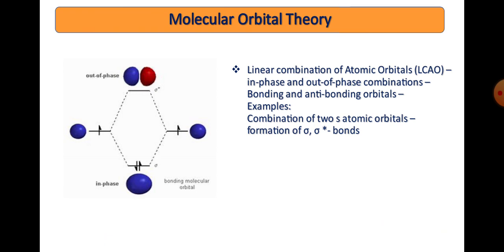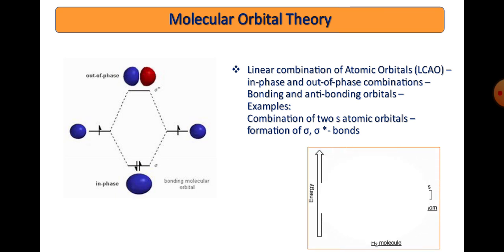This picture explains two atomic s orbitals, for example in the hydrogen molecule, one H and one H mixed together to give two molecular orbitals, that is sigma and sigma star. Sigma is the bonding region, while sigma star is the anti-bonding region. Bonding molecular orbitals are the most stable region, where the electron density is maximum, and that is the holding capacity in the molecule.